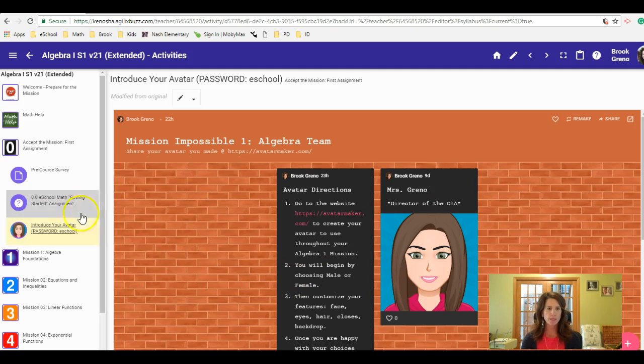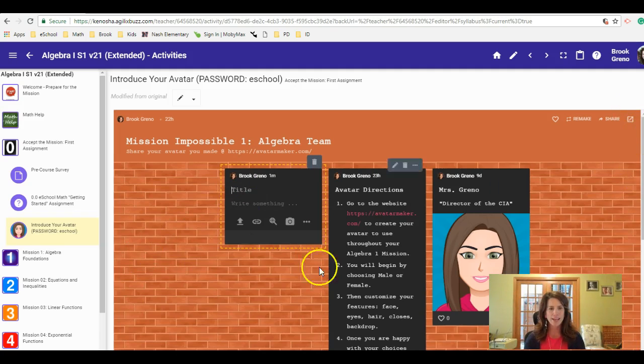It pops right up for me because I've been in it already, but if you need a password, when you first click on this, you would type eSchool, and then you should see our brick background here, and you're just able to go ahead and add your own post here, your avatar to it. Take that opportunity to write a title, your name, whatever you want to write here, and then go ahead and upload your avatar. We'll build our algebra team as we work throughout the school year, and this may pop up later on throughout the course. So that's the initial overview of it.